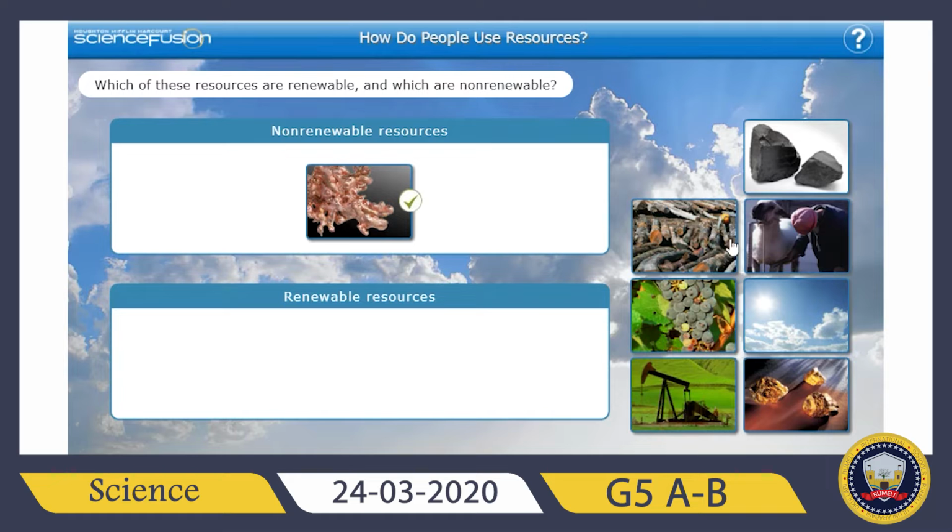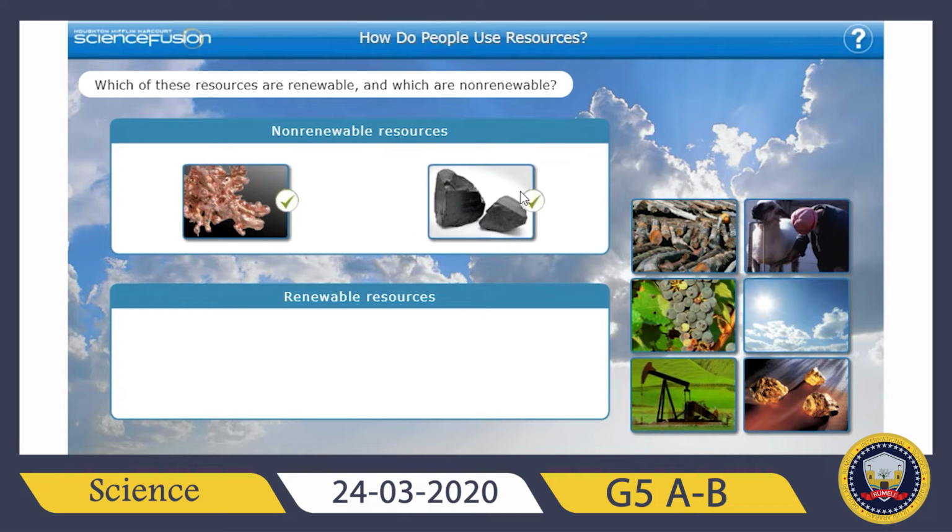Okay, what we have: coal. So coal is a natural resource. We are using coal for producing electricity, and also we are using it for heating, for thermal energy. But what we said, coal is a type of natural resource that cannot be renewed, so it cannot be replaced. So that's why it is called a non-renewable resource.